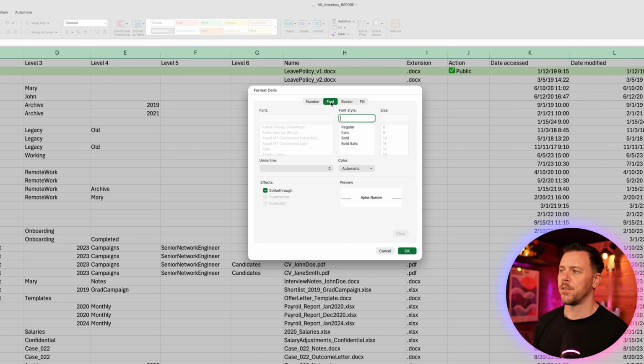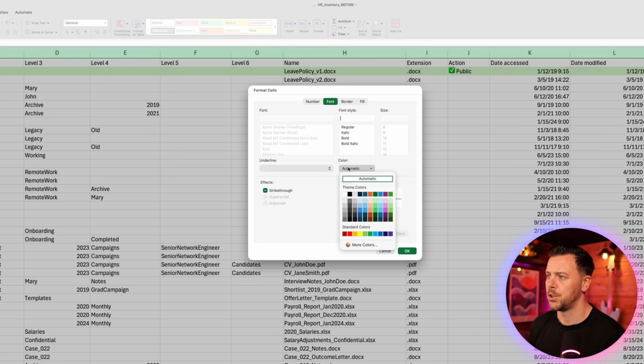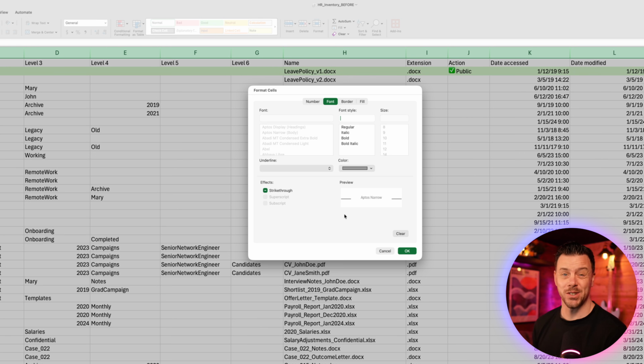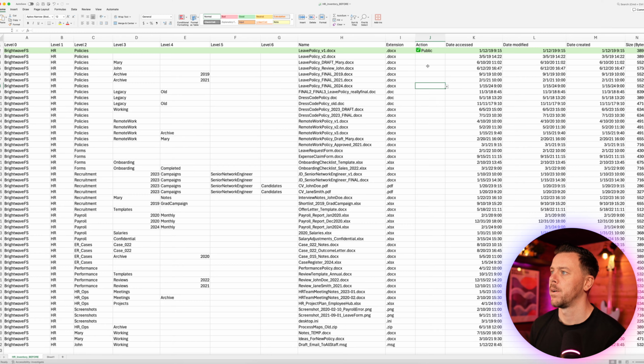Because it's archive, I'm going to also change the font color to a gray color as well, just to show that it's grayed out. We're not really considering it, and we'll make it italic for the craic. So that's okay. I'll say all right and okay. What that should mean is if I come in here and I say archive, we get it as a grayed out row. And that's typically what I'll do. It just makes it easy to spot things in here. So I'll set up the other rules for delete and private, and then we are good to go.